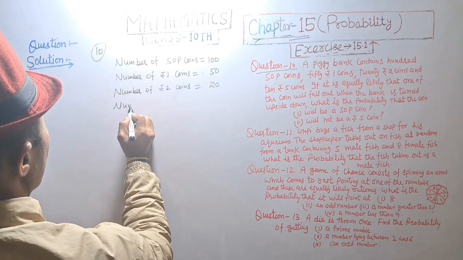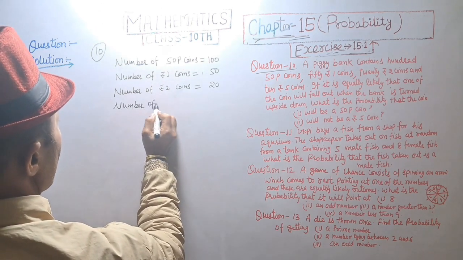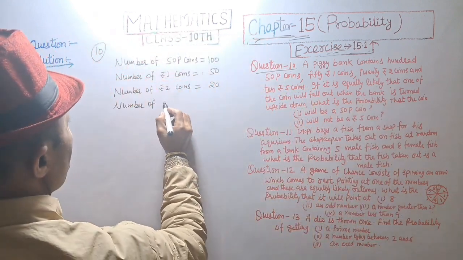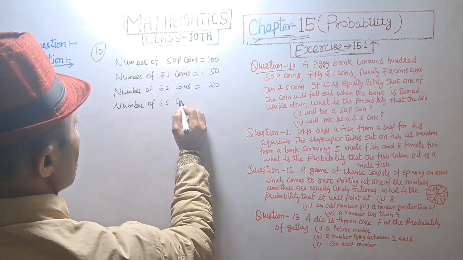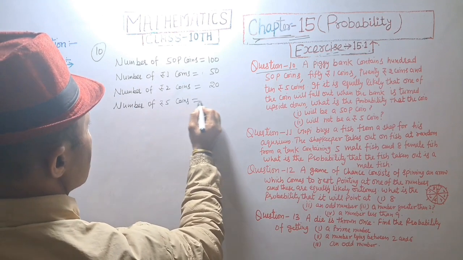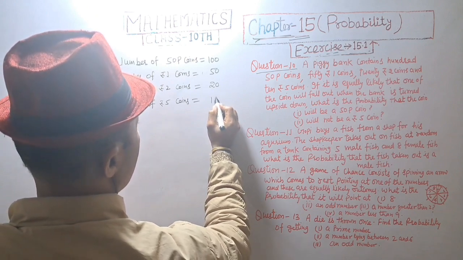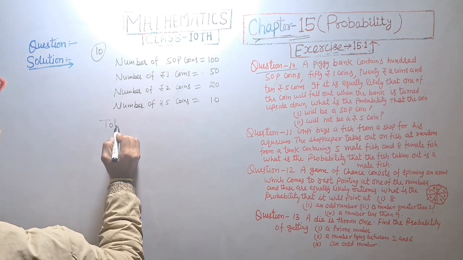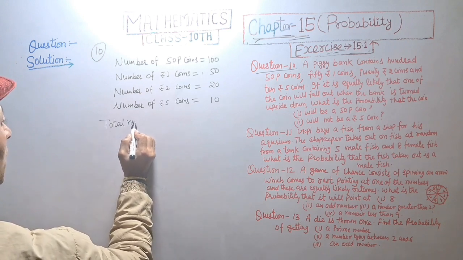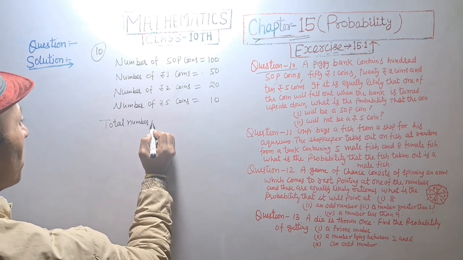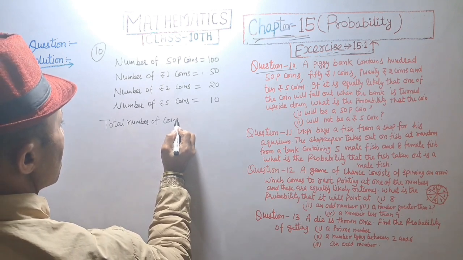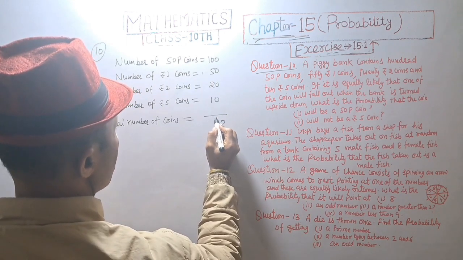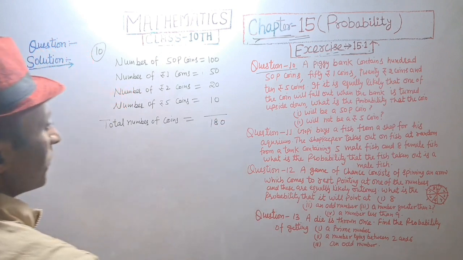Number of 5 rupees coins is equal to 10. Total number of coins is equal to 180.